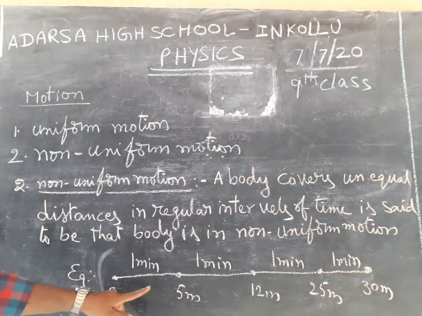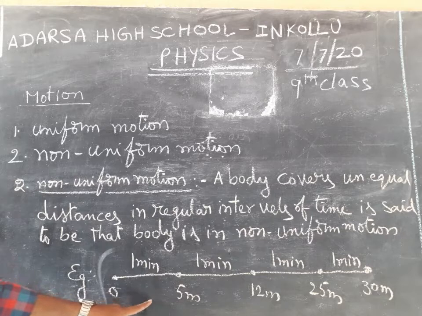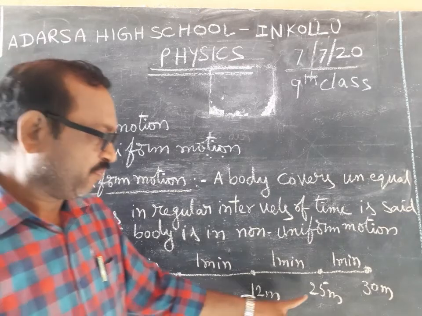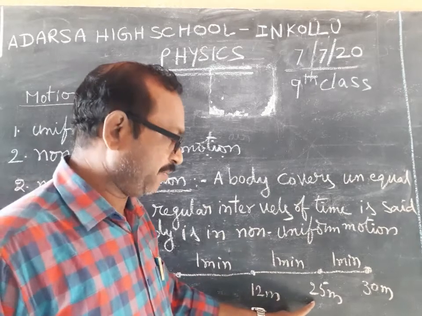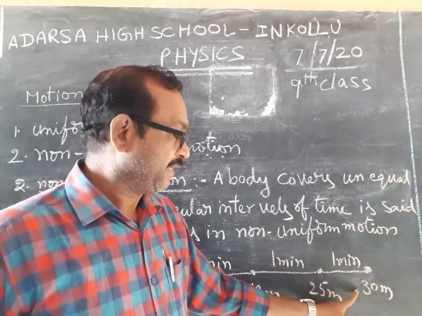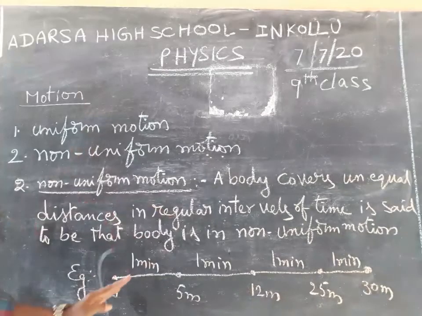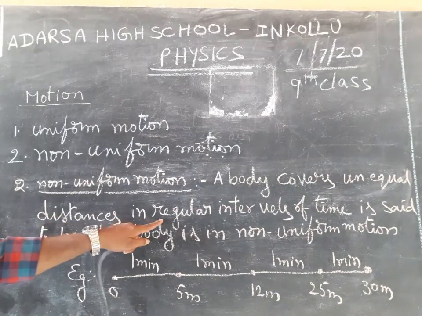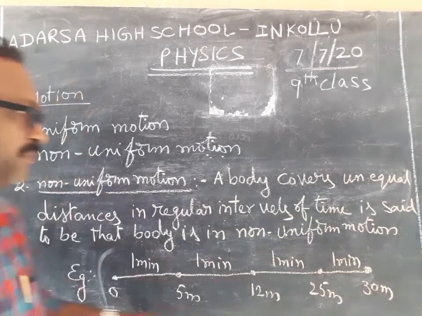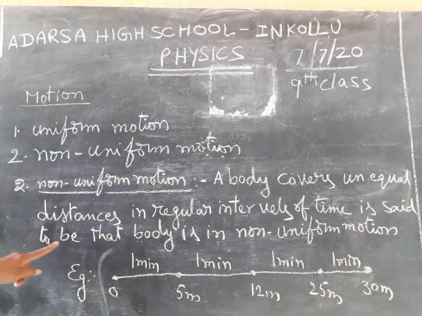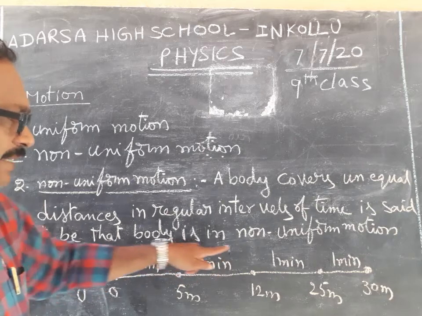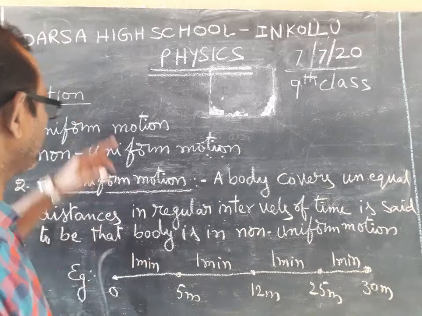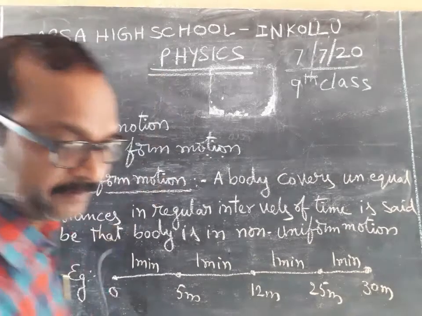That means in the first minute it covers 5 meters, in the second minute 7 meters, in the third minute 13 meters, and in the fourth minute only 5 meters. That means a body covers unequal distances in regular intervals of time, and the body is said to be in non-uniform motion. Like that, two types of motion are there.